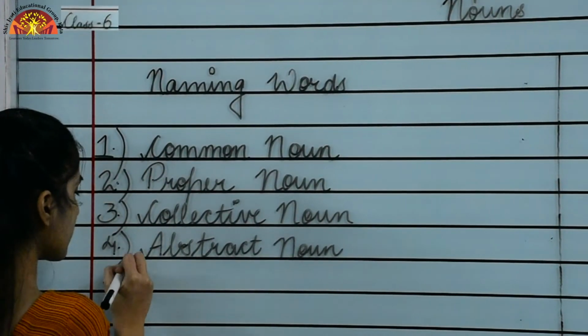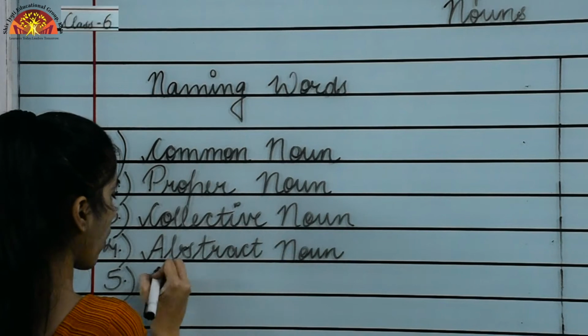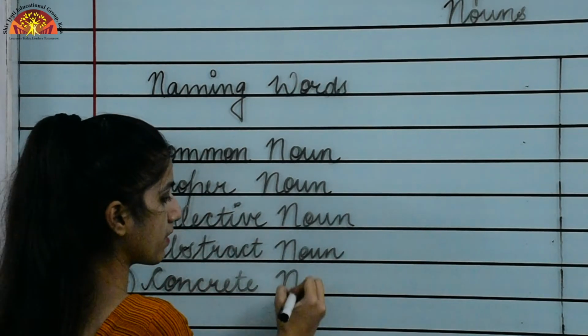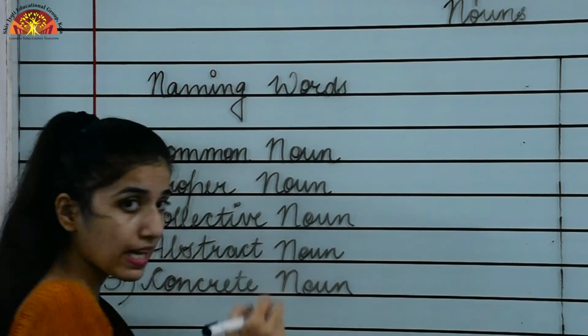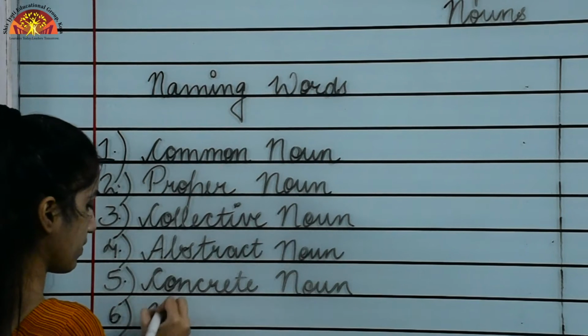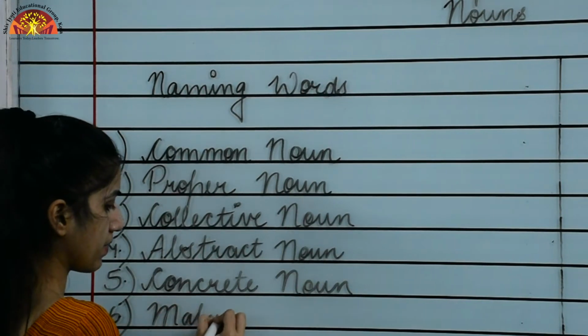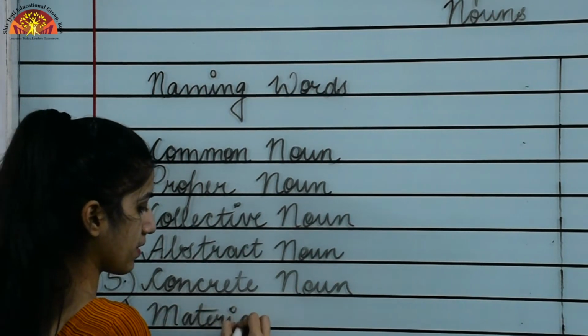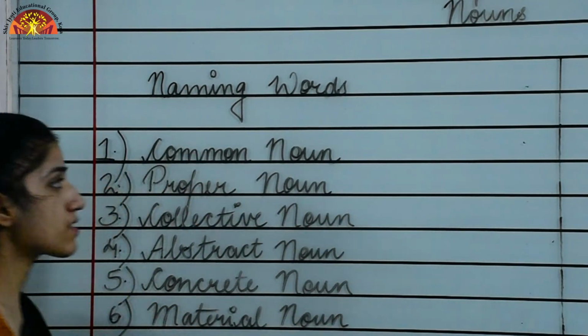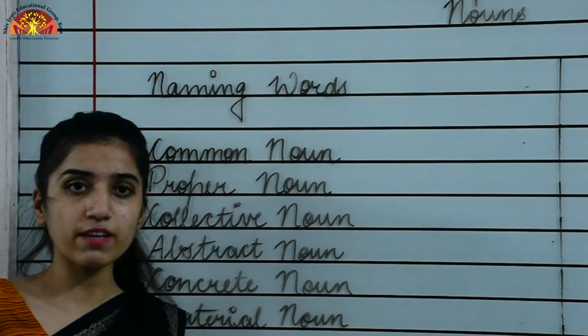Fifth one is concrete noun. And the last type of noun is material noun. Okay, so these are the 6 types of nouns that we will be studying.